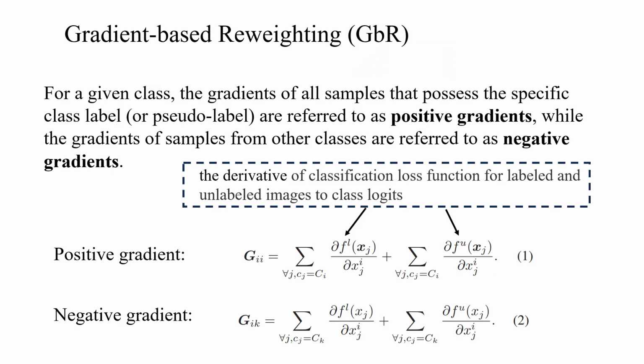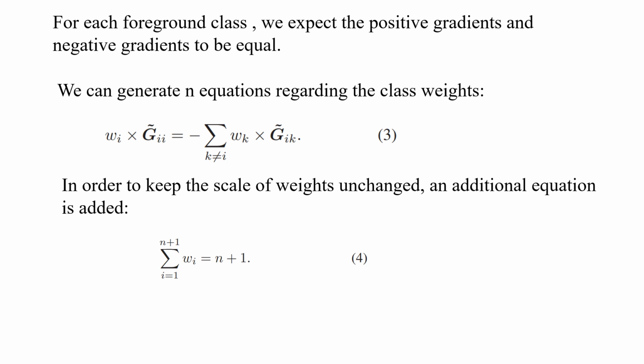For a given class, the gradients of all samples that possess the specific class label are referred to as positive gradients, while the gradients of samples from other classes are referred to as negative gradients. They can be estimated from the derivative of the classification loss function to class logits. For each foreground class, we expect the positive gradients and negative gradients to be equal. To achieve it, we can generate n equations regarding the class weights as equation 3. Besides, in order to keep the scale of weights unchanged, equation 4 is added.